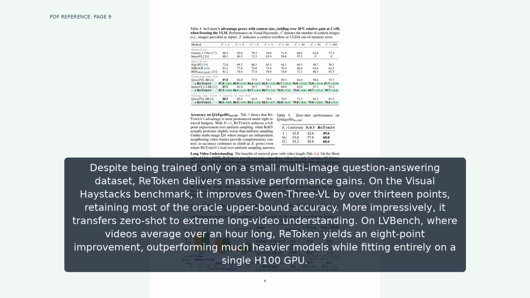Despite being trained only on a small multi-image question-answering dataset, ReToken delivers massive performance gains. On the Visual Haystacks benchmark, it improves Qwen3VL by over 13 points, retaining most of the Oracle upper bound accuracy. More impressively, it transfers zero-shot to extreme long video understanding. On LVBench, where videos average over an hour long, ReToken yields an 8-point improvement, outperforming much heavier models while fitting entirely on a single H100 GPU.